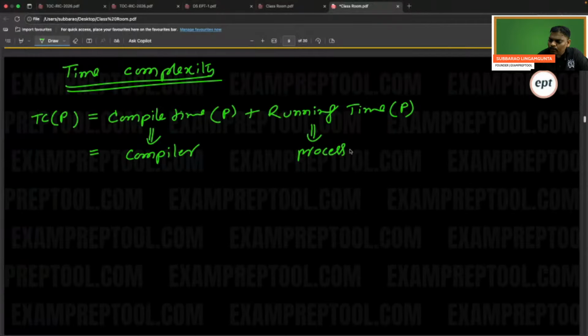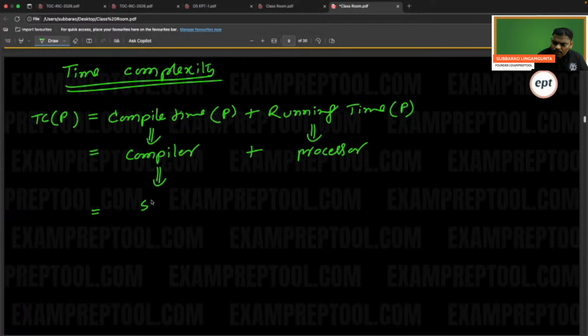Be careful. Compile time plus running time. Compile time is based on the compiler. Running time is based on the processor. So remember, a compiler is software. The C compiler is software. The Java compiler is software. That is the reason you install a compiler. So compile time is based on the compiler.